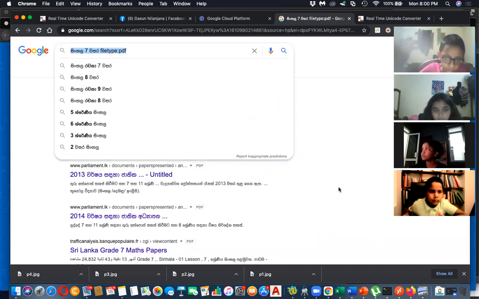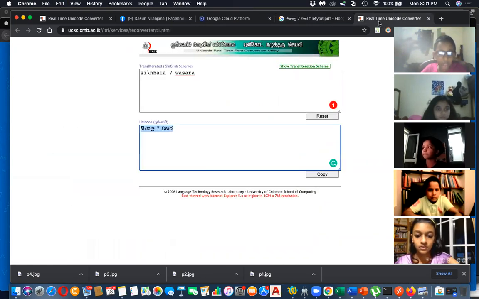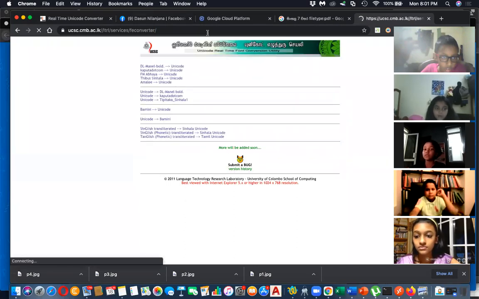Here is what I have typed. Right, now you know how to search in any language, maybe Sinhala or English, or even Tamil. In Tamil you can search too. There's another site to convert that to Tamil, again from Colombo University. You can use this link to convert this to Tamil.